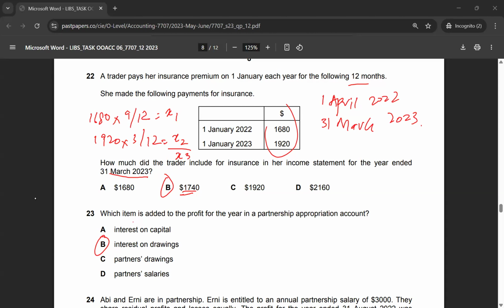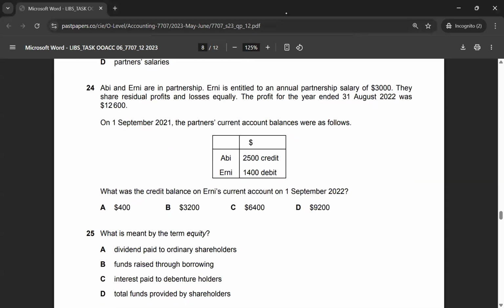Let's clear this out. Let's move on to multiple choice 24. So multiple choice 24, Abby and Ernie are in partnership. Ernie is entitled to an annual partnership salary of $3,000. They share residual profits and losses equally. The profit for the year ended 31st August 2022 is $12,600. On 1st September 2021, the partners' current account balances were as follows. Abby has $2,500 in credit, and Ernie has $1,400 in debit. What was the credit balance on Ernie's current account on 1st September 2022?